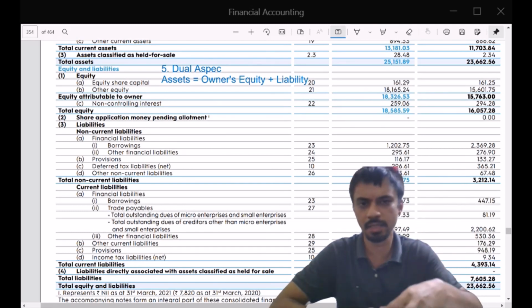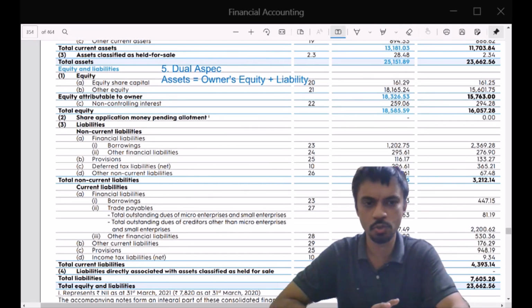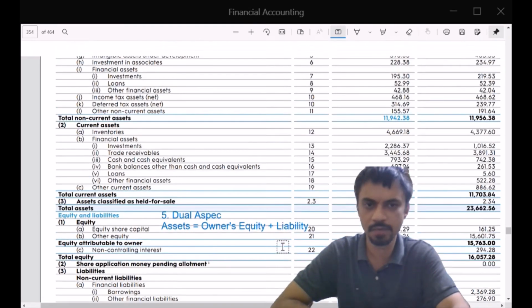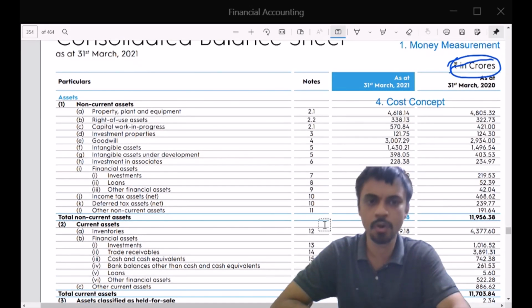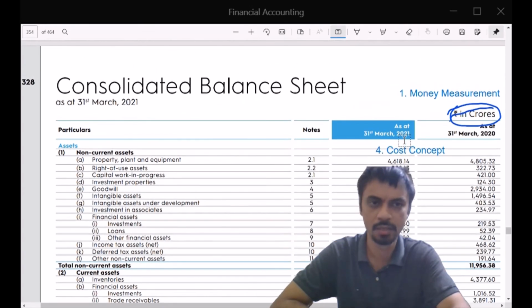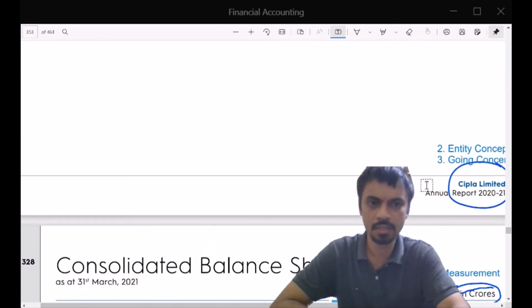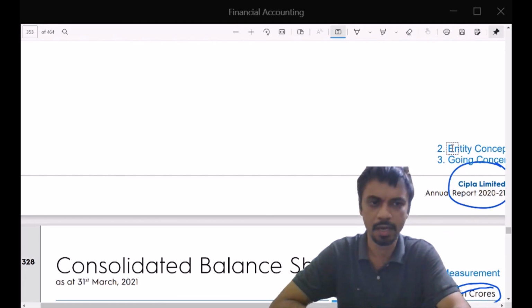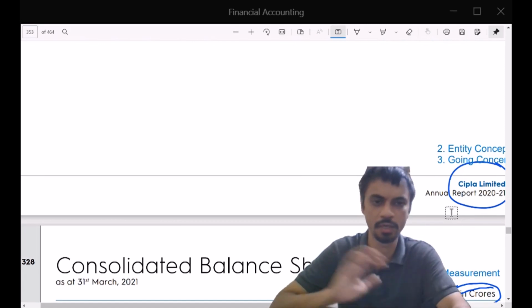So this is basically about the balance sheet. We quickly saw 5 concepts. The 5th concept was this dual aspect, which is basically balancing the two parts. The 4th concept was that the value of assets recorded is at cost, the actual historic cost which was incurred. The third concept was the going concern concept, that the company will remain in business forever. And the second concept was the entity concept, that everything that we report belongs to this particular public limited company and not its employee, not its owner, not any other thing.